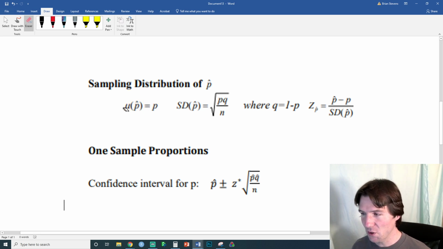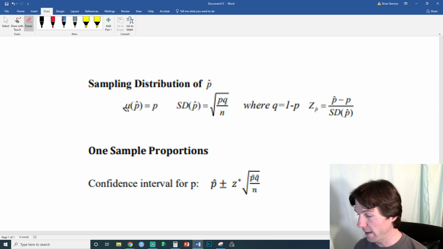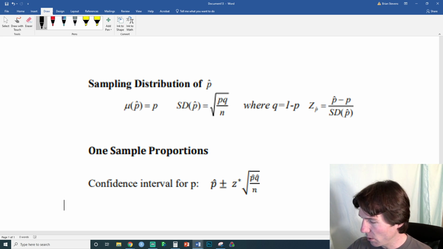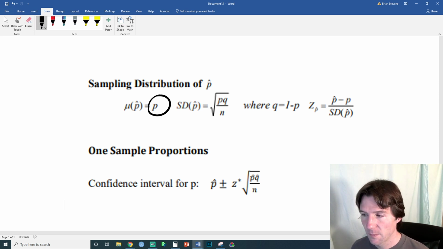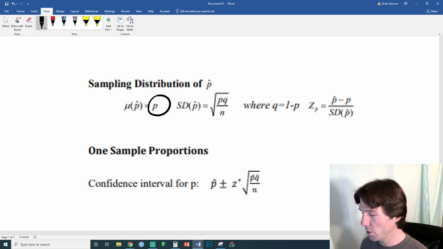If 70% of students like Taco Bell and you took a sample. Now, what did I just tell you when I said 70% of students like Taco Bell? I just told you that 70% of students like Taco Bell is the truth, apparently. I never gave you a sample size. I said 70% of students like Taco Bell. And from that, that would make that p, because that is apparently the truth.